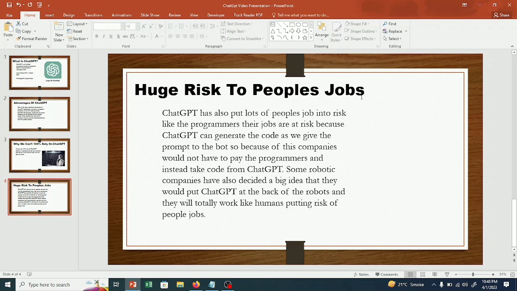Now let's move on. Some robotic companies have also decided on a big idea: they would put ChatGPT in the back of the robots so that they will totally work like humans, putting people's jobs at risk. This is very important and mind blowing, that many tech companies have decided to make robots and put the system of ChatGPT in their brains so they can talk like humans and work like humans.